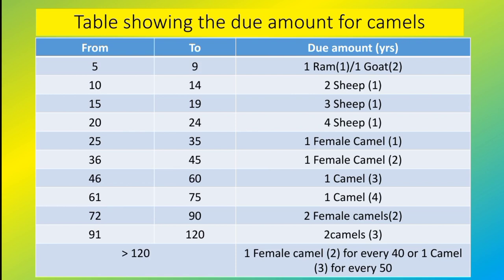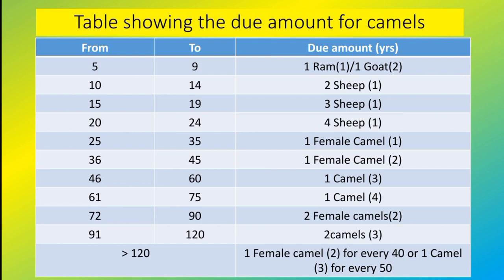So that's the way you have it, or one that's gotten to 2 years. So 10 to 14, two sheep, 15 to 19, three sheep, 20 to 24, and so on, like that. So it continues like that. You follow the table. I'll just leave the table there for us to glance through. So it gets to a stage where you'll give one female camel of 1 year old, another one of 2 years old, another one of 3 years old, 4 years old. In some cases it may not necessarily be female camels, so that's why you only have camels there, and also two female camels, or sometimes two female camels of 2 years old. This table summarizes the whole thing.